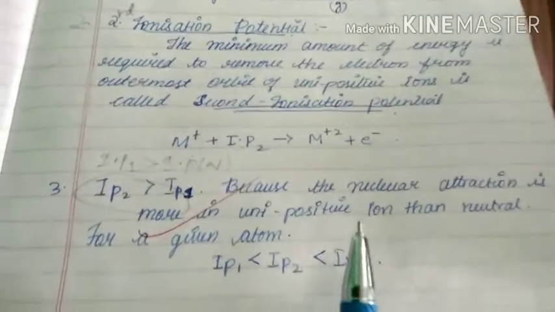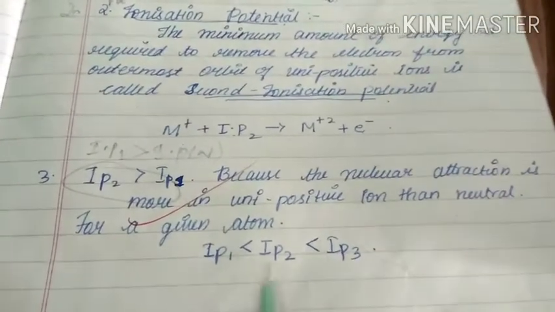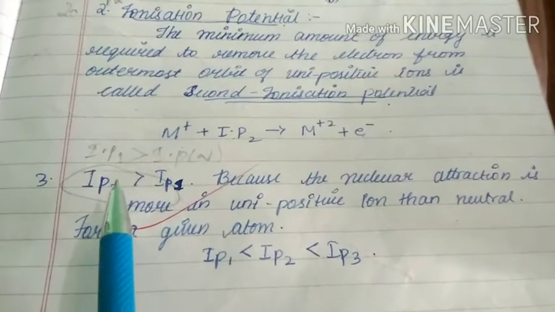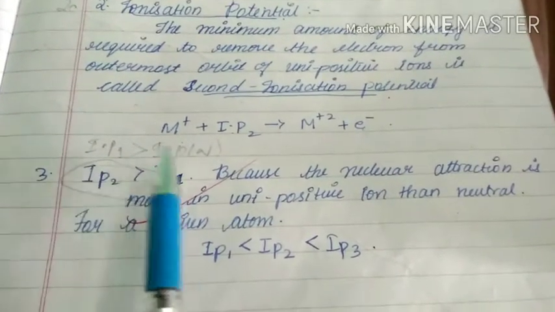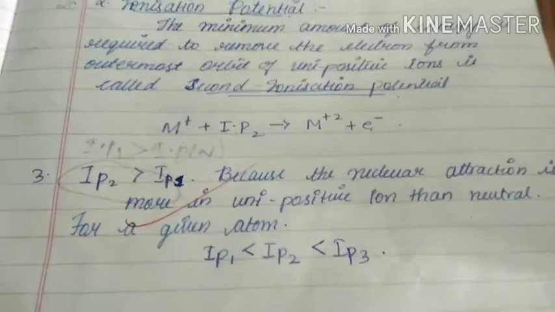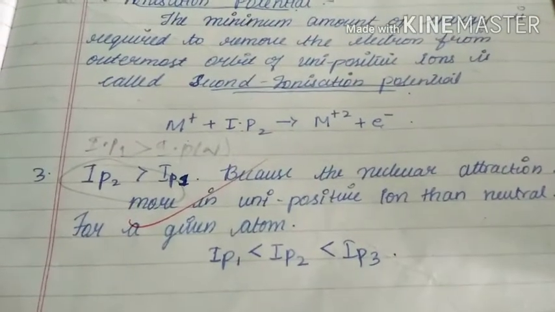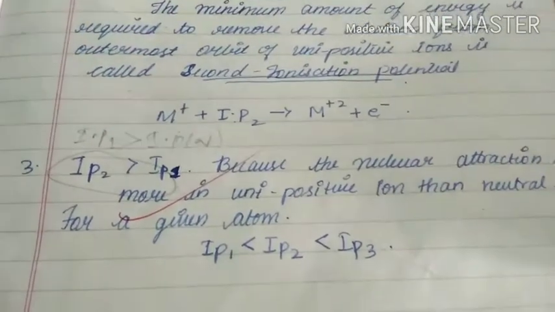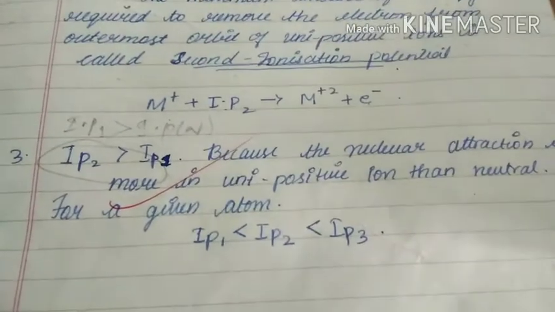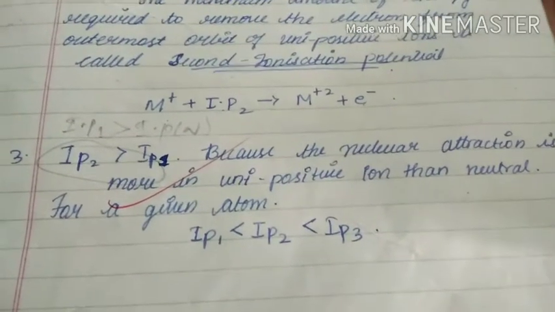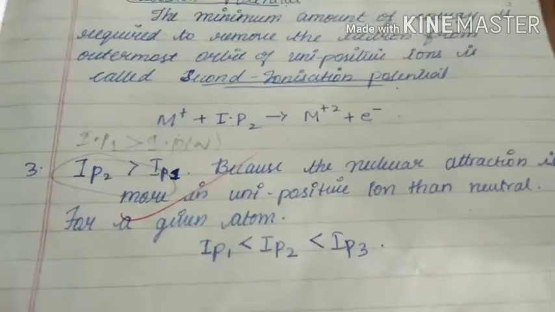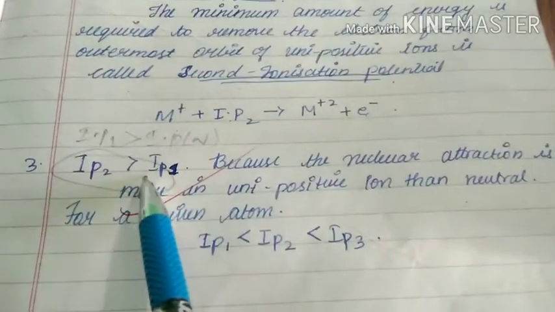Next, an important point is there, that compared to IP1, IP2 is more. Compared to IP1, IP2 is more for any atom, not for a particular atom. Why is IP2 more than IP1?